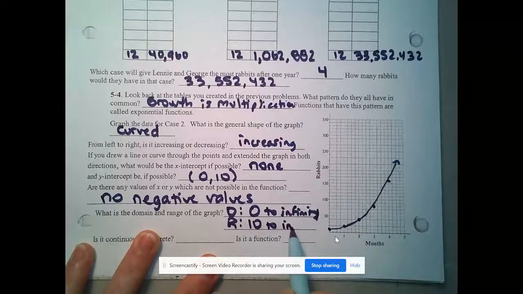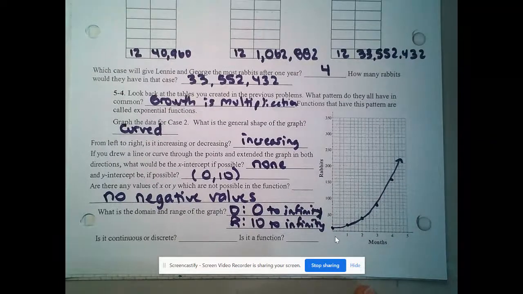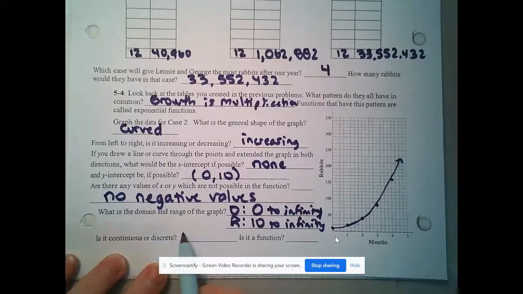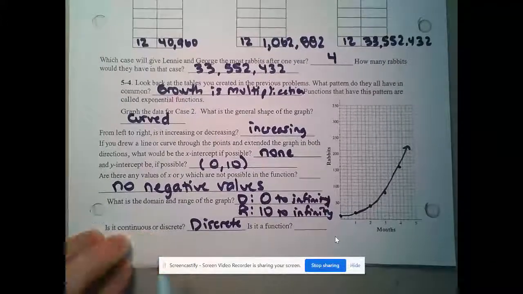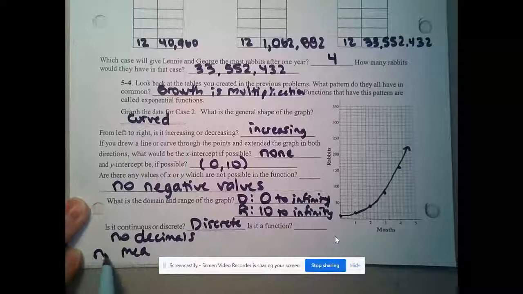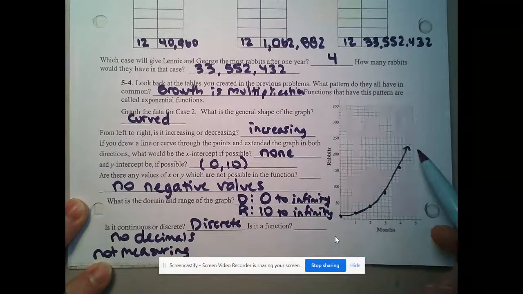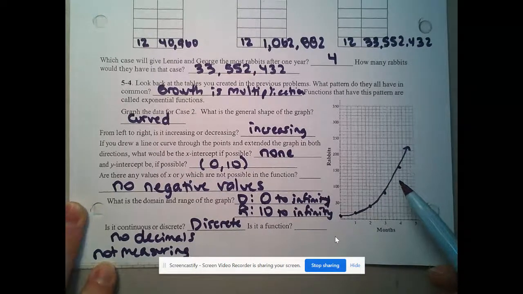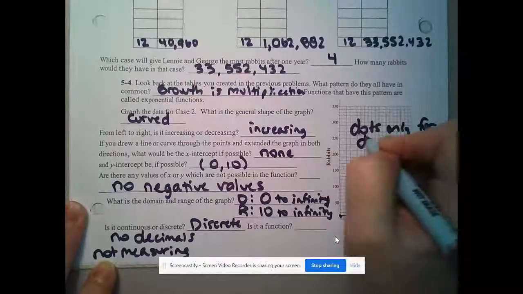So 10 to infinity. And we know this isn't perfect. We know it's not actually going to go on to infinity. There's going to come a point where rabbits start to die and it starts to flatline. But we're considering this as sort of a general case. Is it continuous or discrete? Now, technically it is discrete because we are counting rabbits. We don't have decimals and we're not measuring anything. So no decimals, and we are not measuring, that makes it discrete. I did draw in my curve just so you could see that it was a curved function. Technically, there should be no curve. It should just be dots. So dots only for discrete.